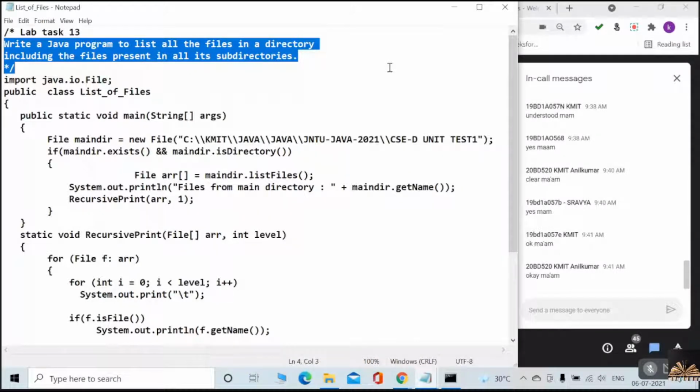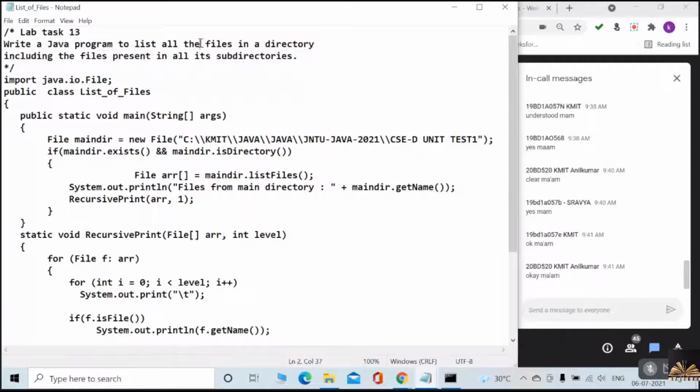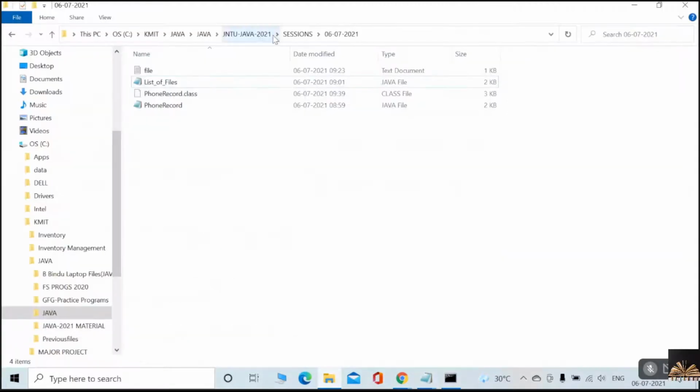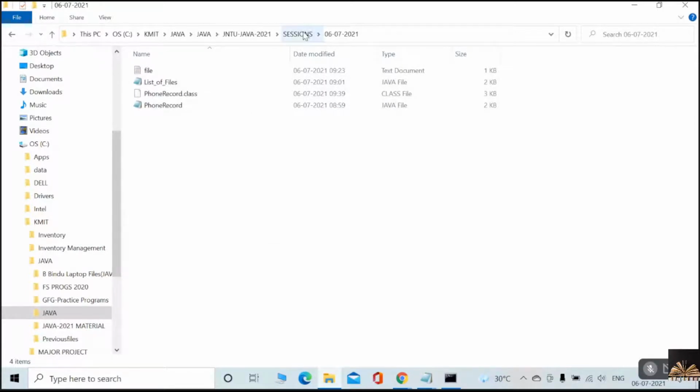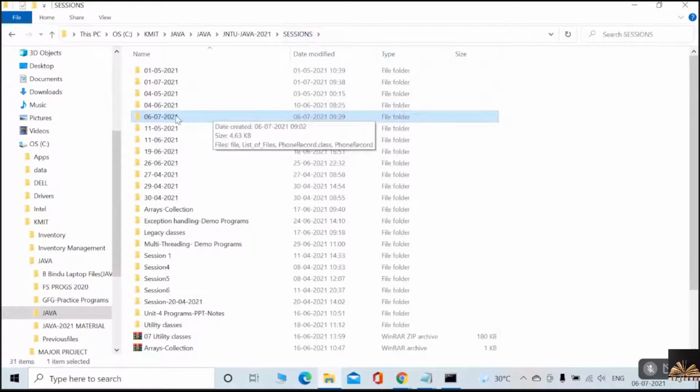Did you understand the question first? You need to list out all the files in the directory. Suppose this is a directory, the session is the directory, and it has to display the list of the files. Along with this, it has to display the files which are in the subdirectory. 6.7.2021 is the subdirectory of the sessions.